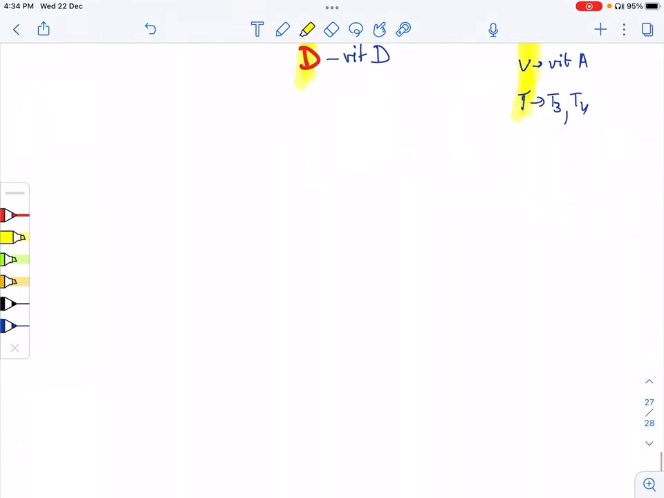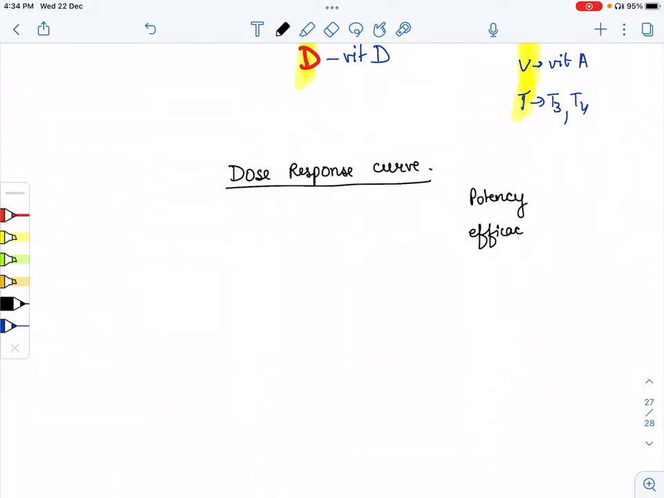Now the next one is the dose response curve. For this we have to understand the potency, efficacy and slope. These three we must remember, what we mean by potency, efficacy and slope, because one question is very important. This year also one question came from this topic, that is dose response curve. In short form, that is DRC.